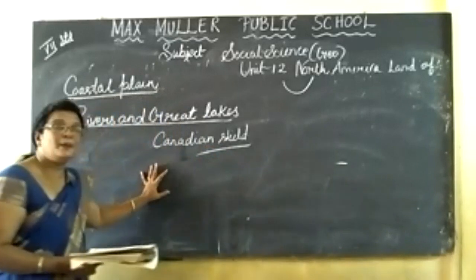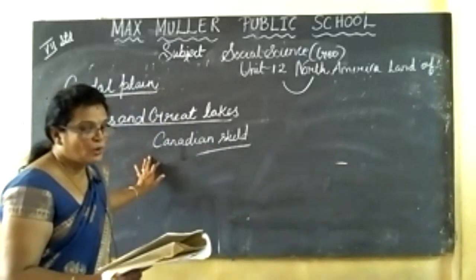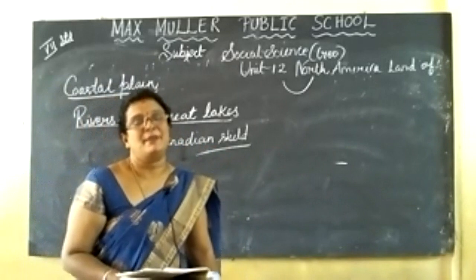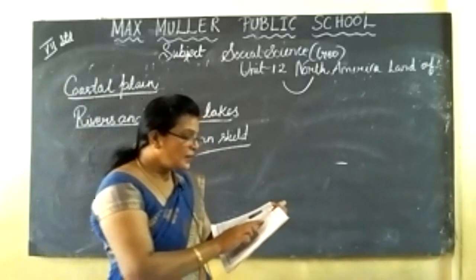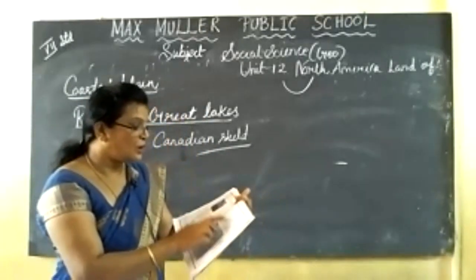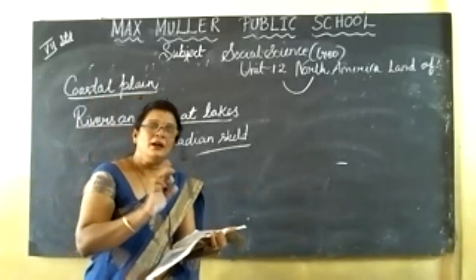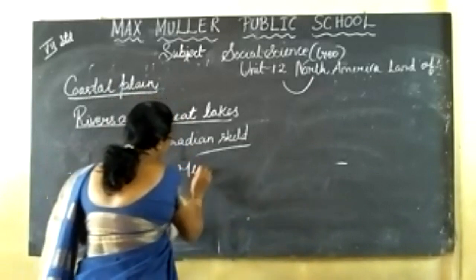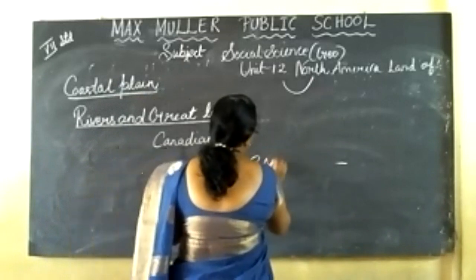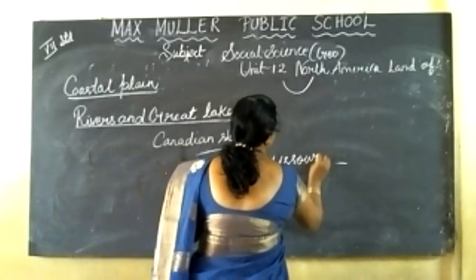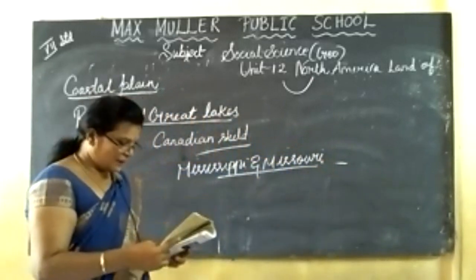So what are the two important rivers in North America? As I told, one is the Mississippi and the other is the Missouri. The Mississippi and its tributaries form the great river system in North America. So these are the two important large rivers in North America.